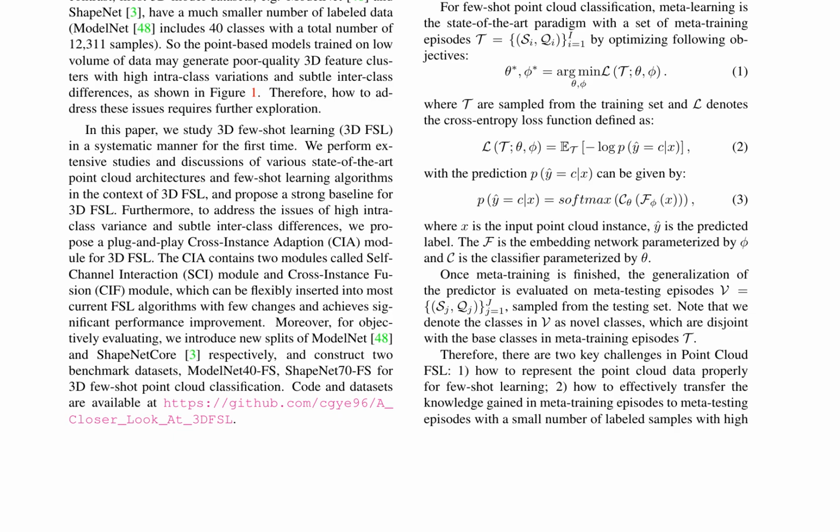The proposed method achieves state-of-the-art performance on the two newly built 3D FSL benchmark datasets, ModelNet40-FS and ShapeNet70-FS, under different settings. The contributions of this work include the first systematic study of 3D few-shot learning, proposing a strong baseline for 3D FSL, and introducing a novel plug-and-play cross-instance adaptation (CIA) module for 3D FSL.